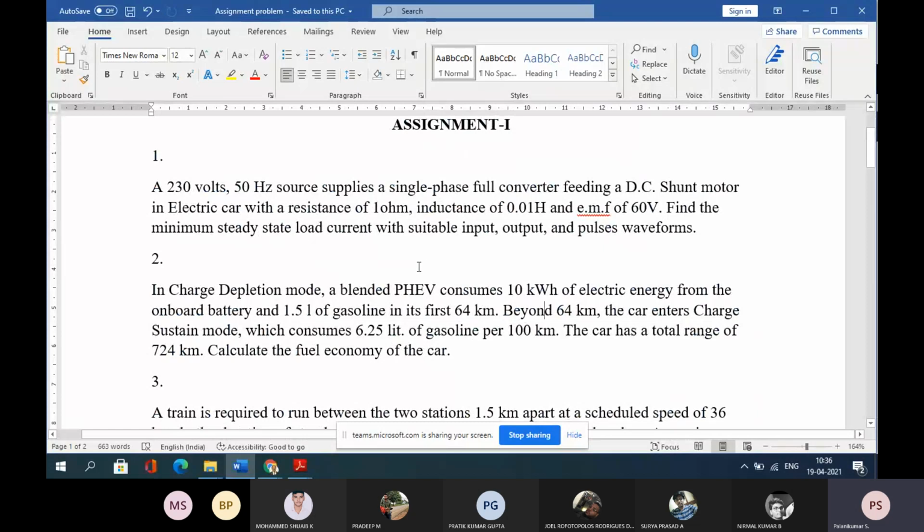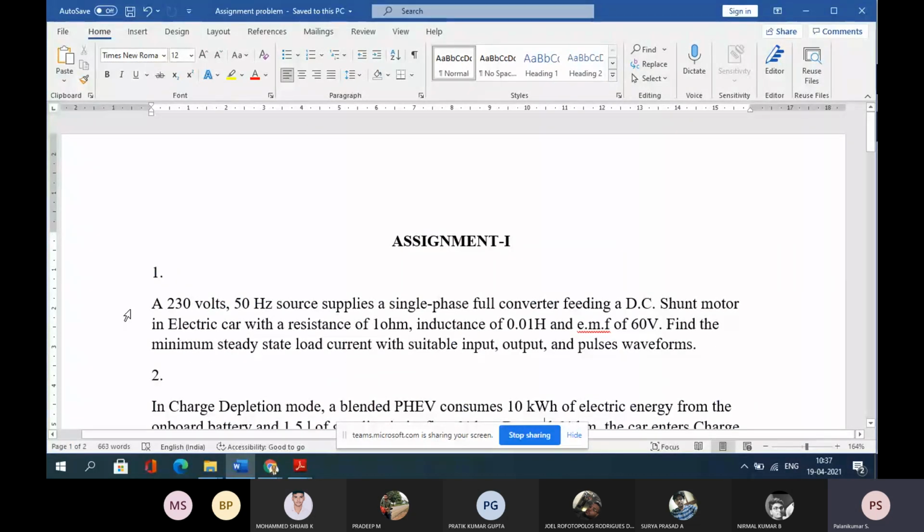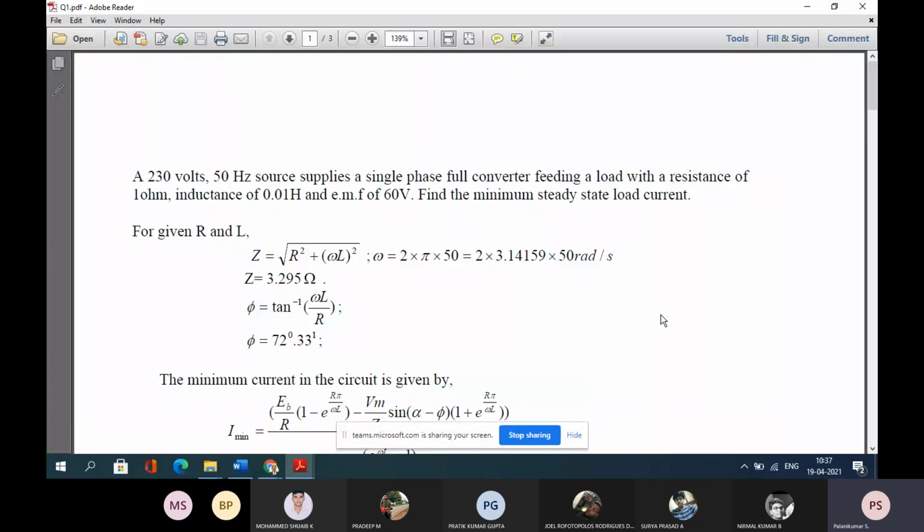Say for example, the first problem: a 230 volt, 50 hertz supply, single phase full converter, feeding a DC shunt motor in an electric car with a resistance of 1 ohm, inductance of 0.01 Henry, and EMF of 60 volts. Find the minimum steady state load current. This is the same problem we have solved in class. I have explained it, and I have taken the solution also. This is the solution we have seen inside class.